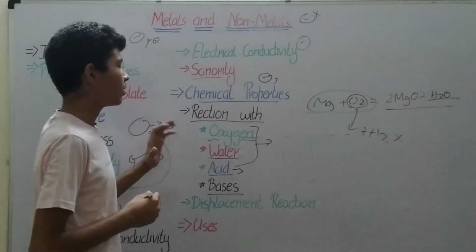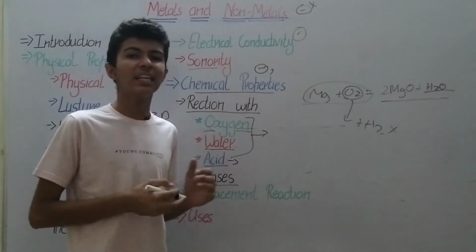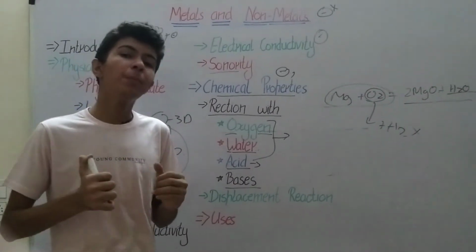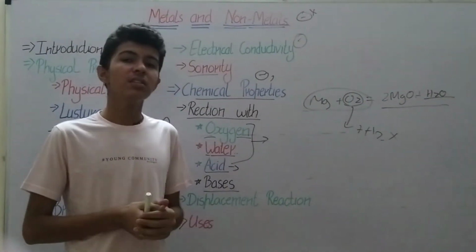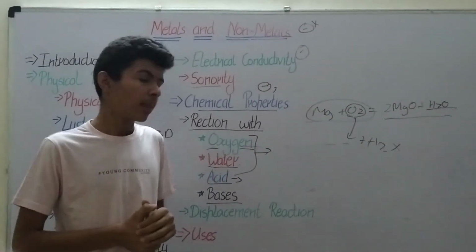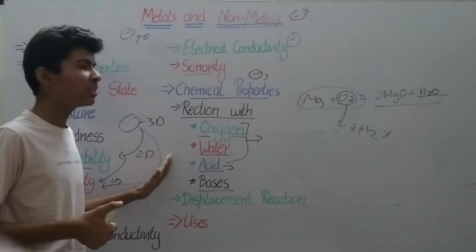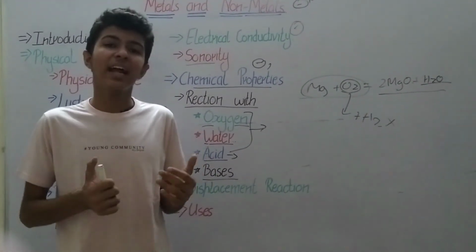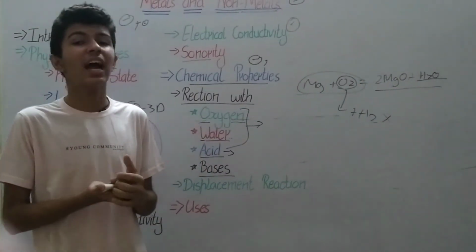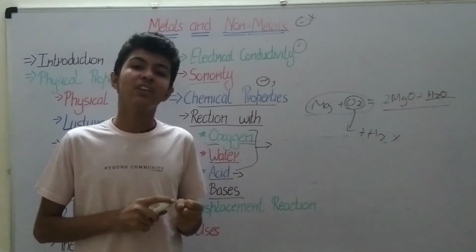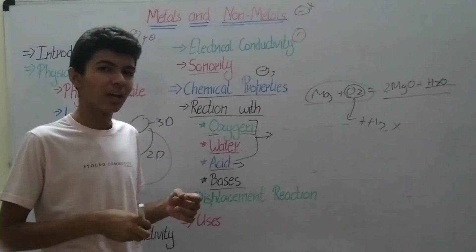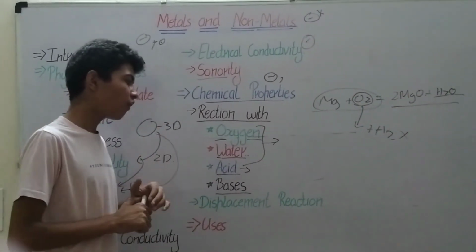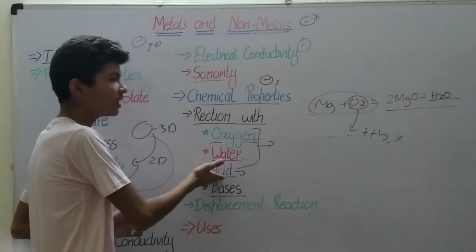So now, what about the reaction with acid? We know that metals are basic in nature. So what happens if they are added into the acid? They produce salt plus water, and hydrogen gas is liberated in the system. Whereas non-metals, which are acidic in nature, don't react with all acids, but mostly they react with very concentrated acids, which is HNO3 or H2SO4 or even HCl. So these were the reactions with the acids.